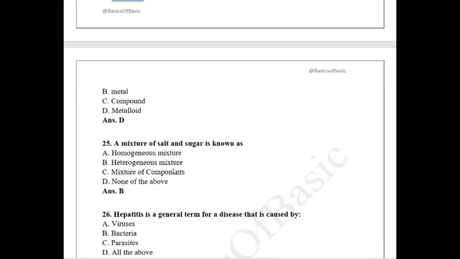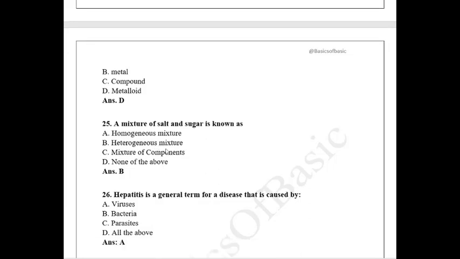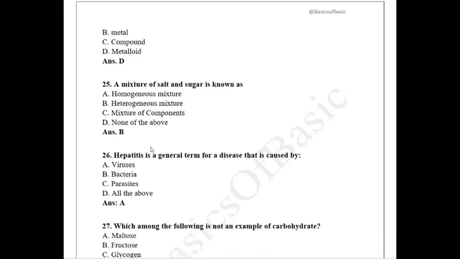Whereas if you mix salt and sugar, then you will not be able to separate them correctly through physical means, that is, through human intervention. So it is known as heterogeneous. That is, you can't separate them, and they will be mixed in a different quantity. That's why it is heterogeneous. Mixture of components cannot be used here, because mixture mainly focuses on liquid. Even though it focuses on solid, the apt answer here would be heterogeneous.